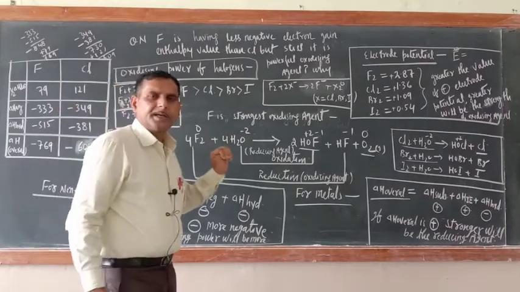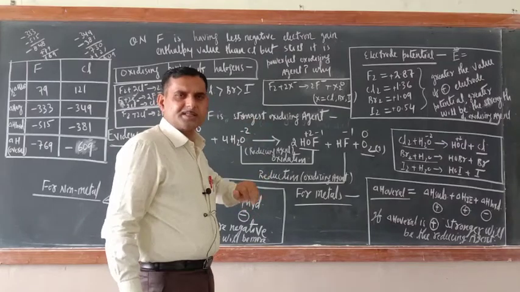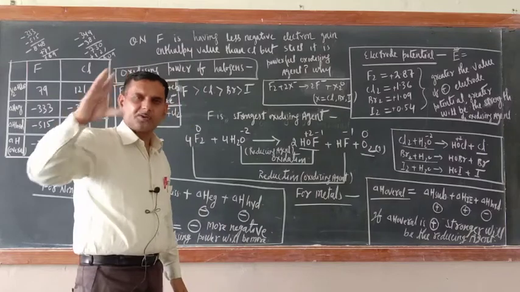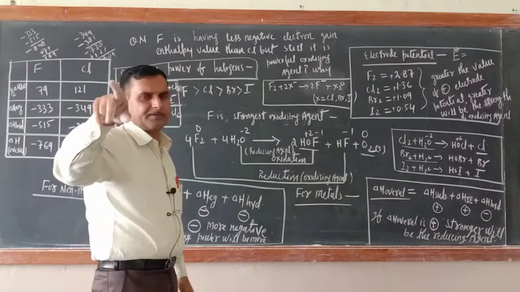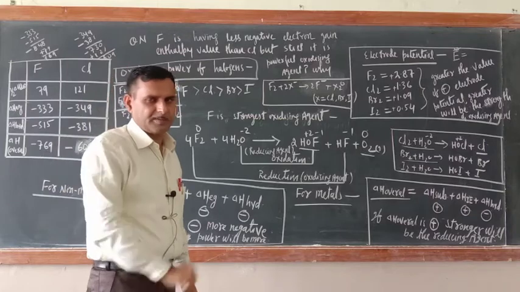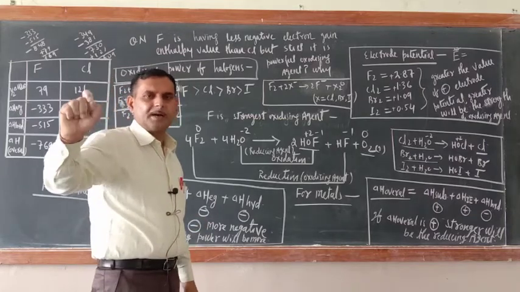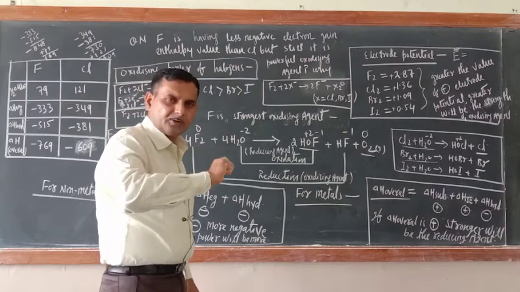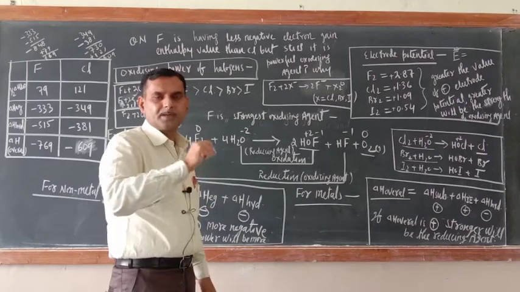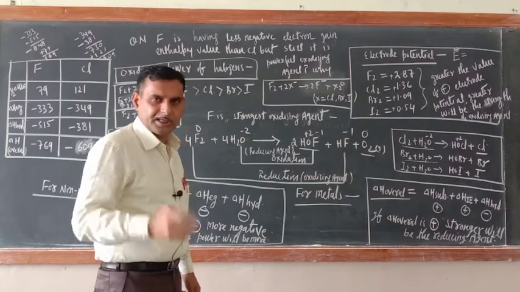Just see, in the activity series or electrochemical series, you might have seen the electrode potential. If you see the electrode potential, there is a clear-cut division: electrode potential of metals and electrode potential of non-metals. The electrode potential of metals is negative, like sodium, minus 2.71.